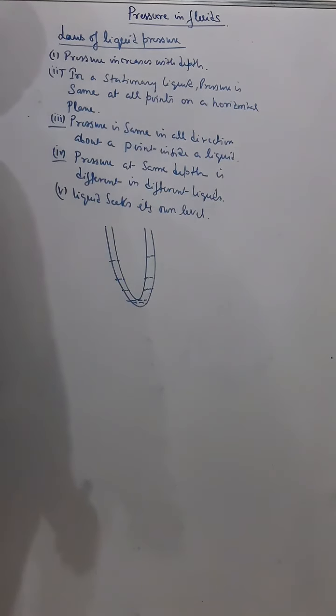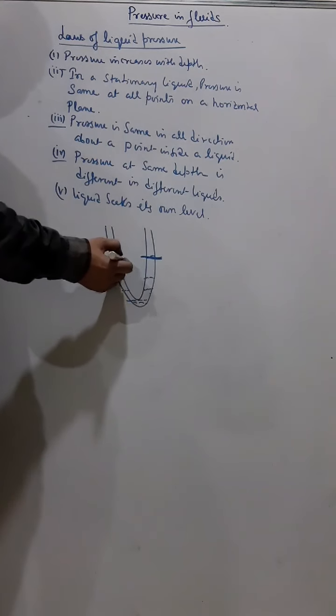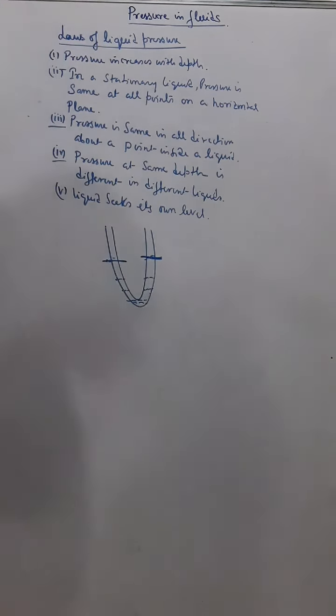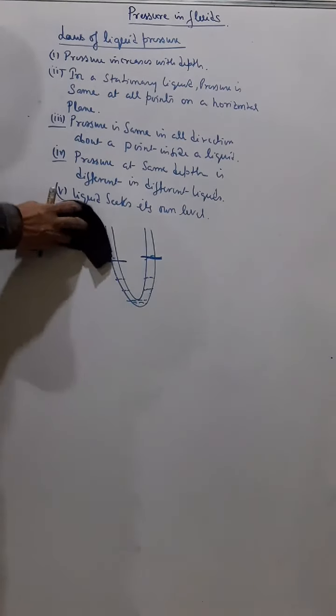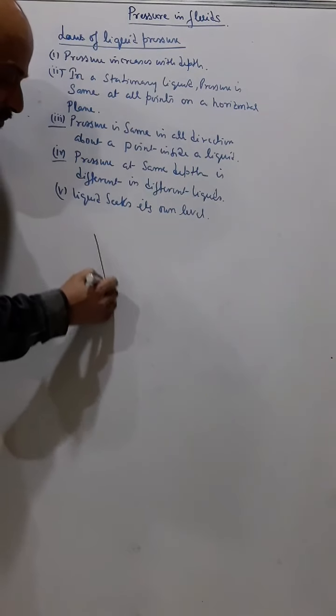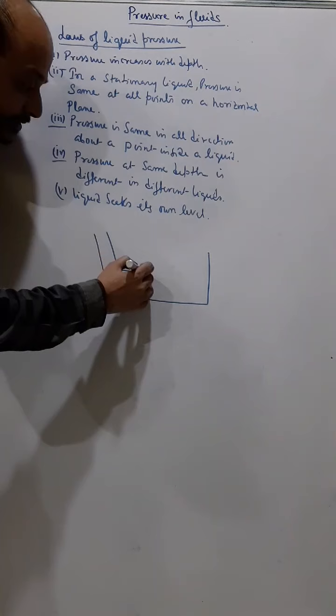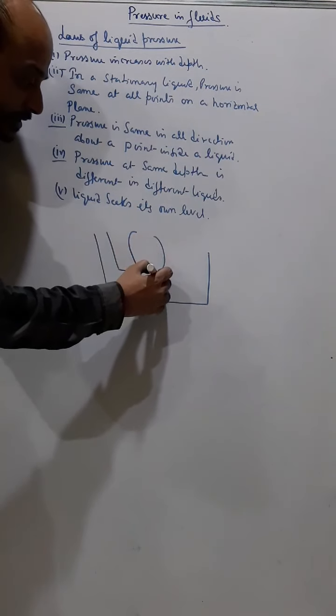So automatically liquid finds its own level, and the levels are same. Understand? So that is what they told, liquid seeks its own level. Now if I take this type of vessels, say this is a communicating vessel, so you can understand.